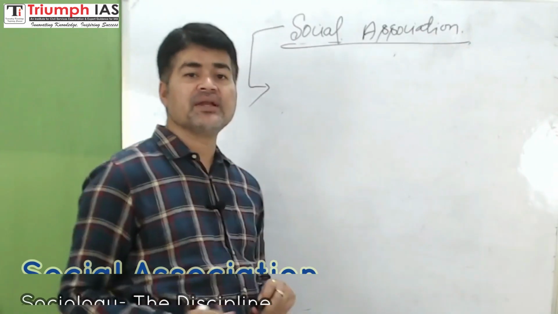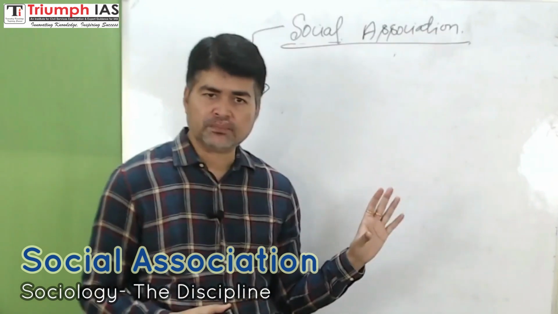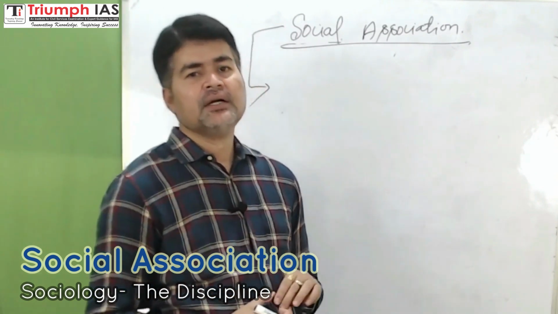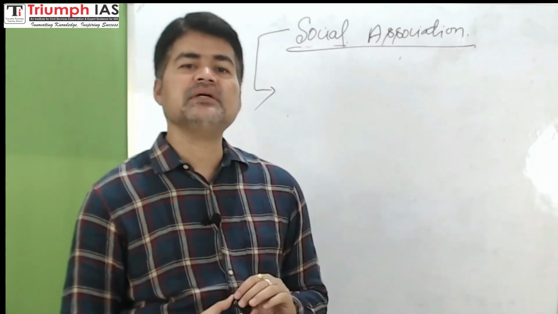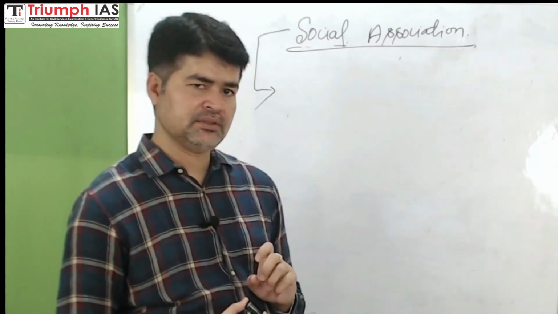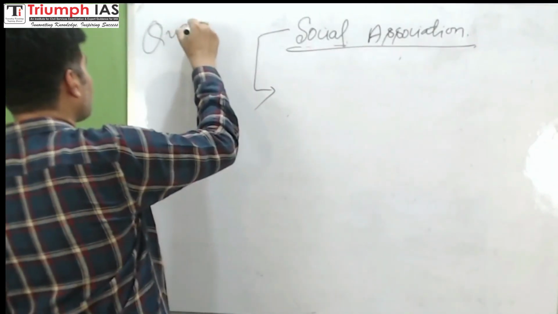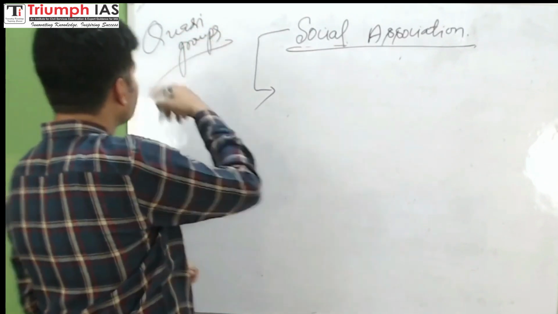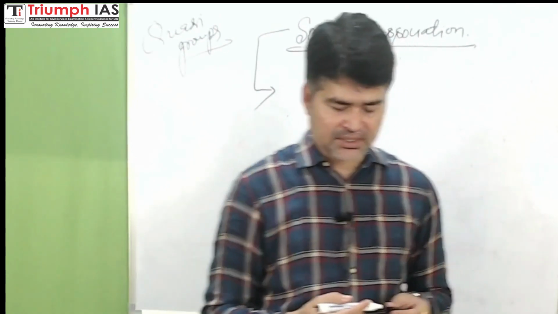Right. Before I discuss social association, one more term I will explain. Like I explained, social groups, primary groups and secondary groups, right? Apart from this, there is another term referred to as quasi group. I'm explaining this because this term will appear in the course of discussion further.